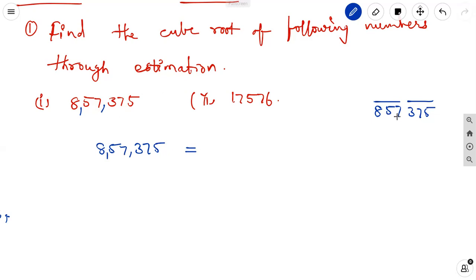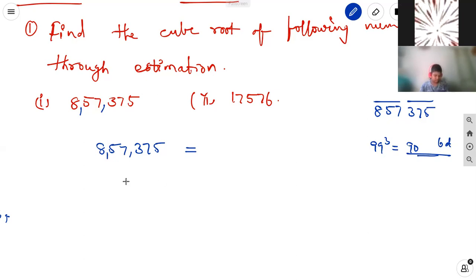Here 857 is there, and here 375. We know that the maximum, 99 cube, is about 90,000, a 6-digit number only. So it is also a 6-digit number. First we take